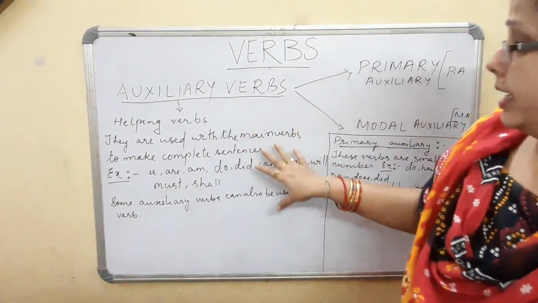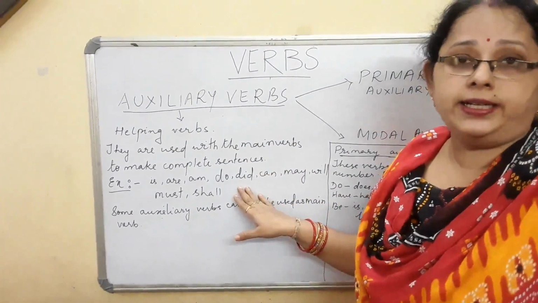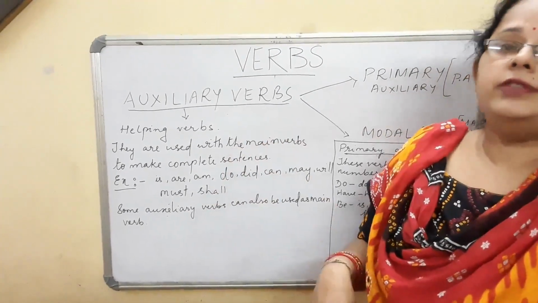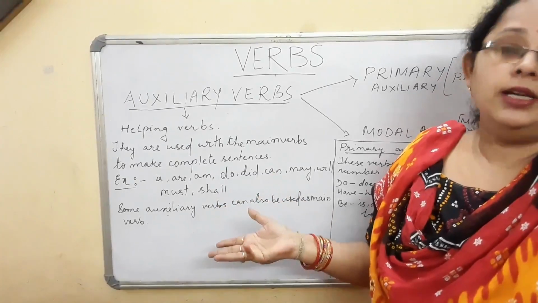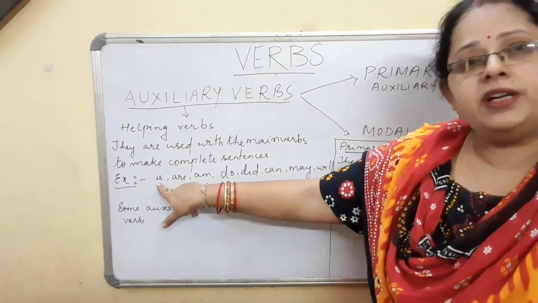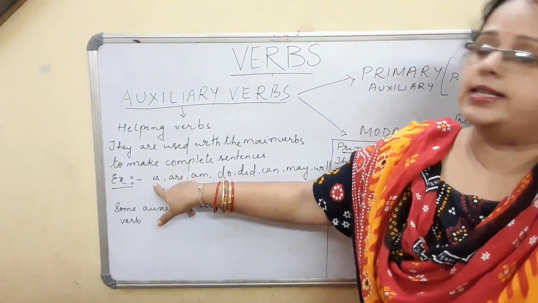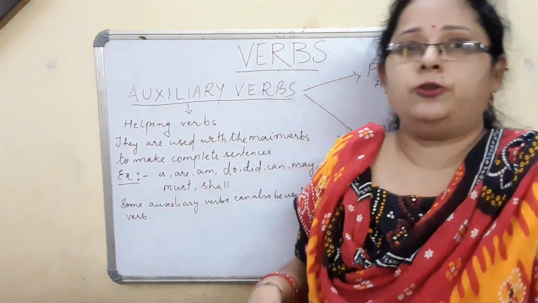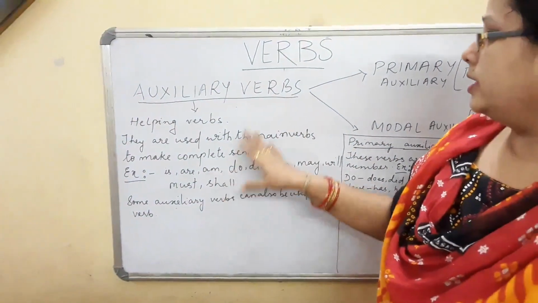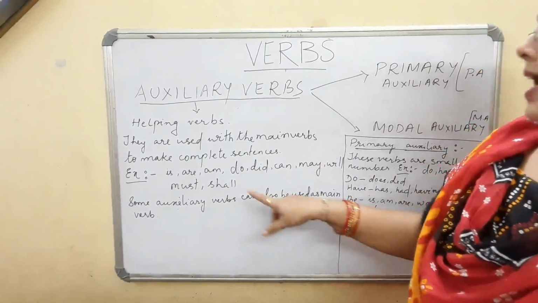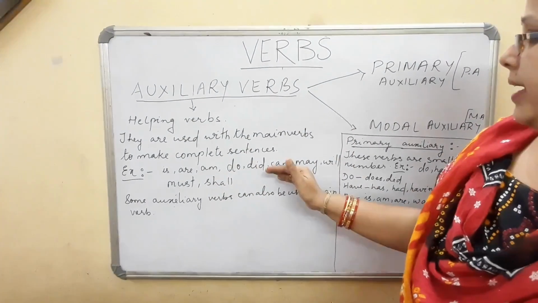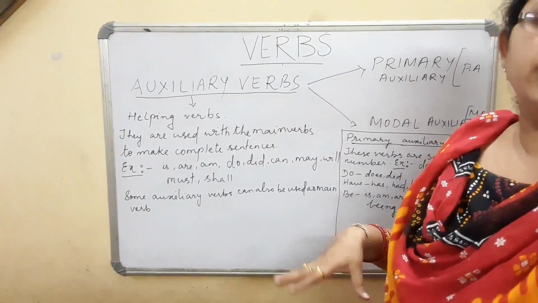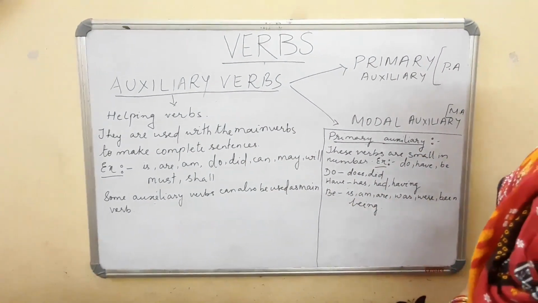These auxiliary verbs or helping verbs are used in a sentence to make a complete sentence. For example, if I say he is writing, if I remove the is from that, he writing has no sense. That means I am using the auxiliary verb or helping verb is to make it a complete sentence. जब तक हम लोग ये auxiliary verbs का use नहीं करते हैं sentence में, कोई भी sentence complete नहीं हो सकता है अपने आप में. Now some auxiliary verbs can also be used as main verbs. That also we have to remember. Many a time these helping verbs are used in a sentence in such a way that it has a complete meaning or it becomes the main verb of a sentence.